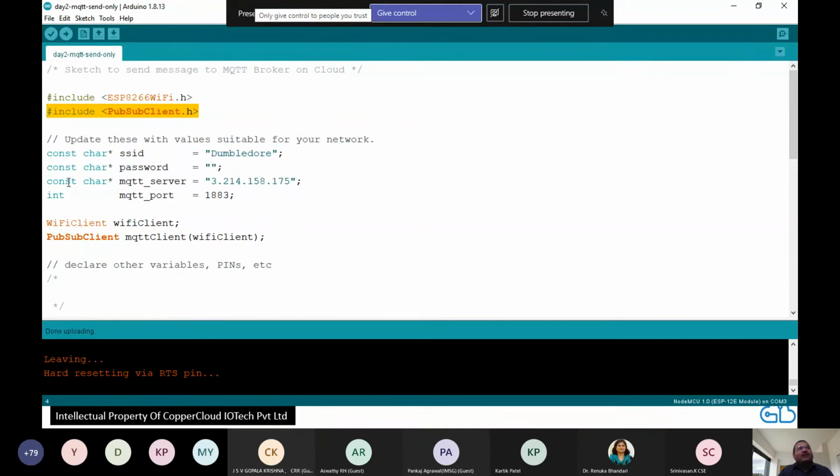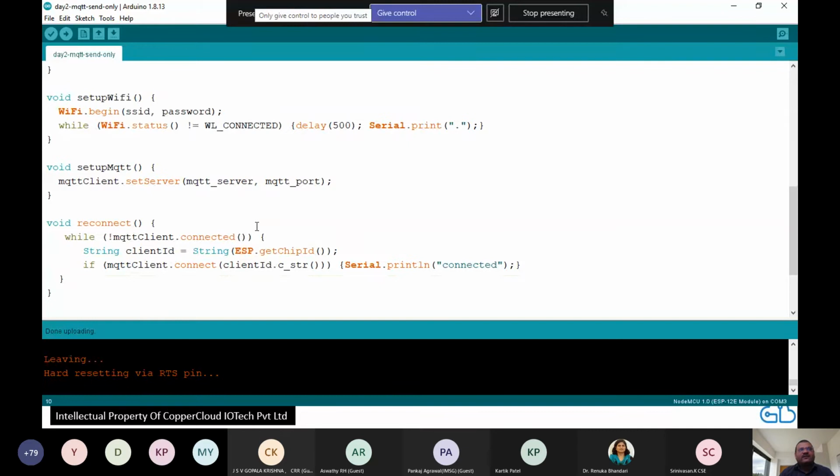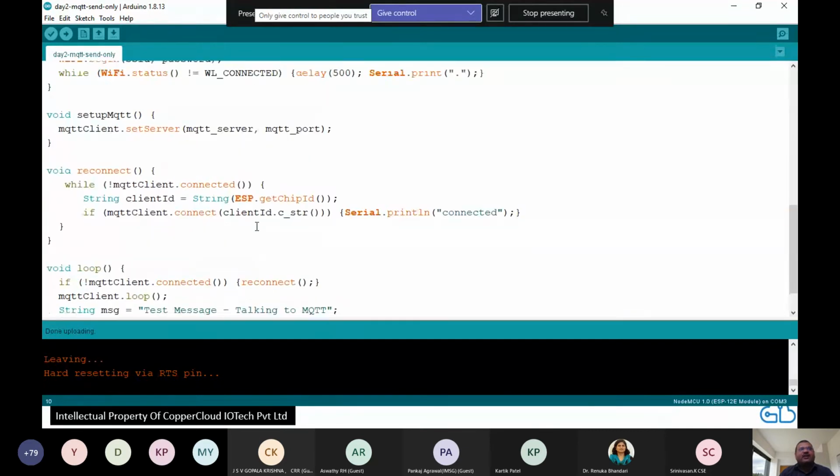First important thing: PubSubClient is the library that manages how to talk to MQTT for you. You need to provide two sets of credentials. First is your Wi-Fi access, and second is the MQTT server name and port you are talking to. This is part of your contract with the MQTT server. Then you do a lot of declarations, which are not very important. The one important thing, how do you connect, is you set server. You give the MQTT server, this is the server and this is the port I'm talking to, and then you connect it here. That's the end of the story.